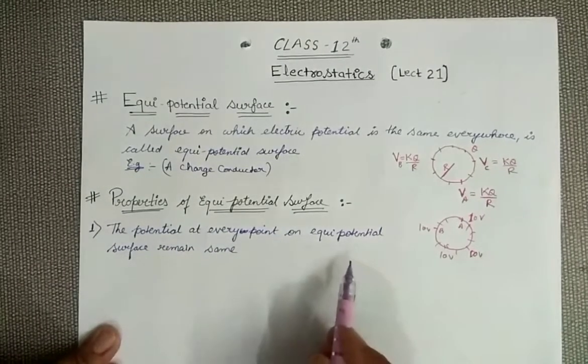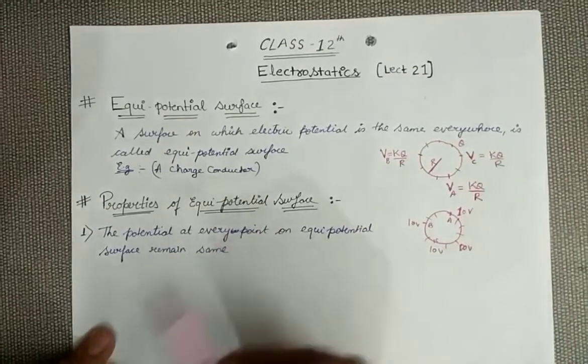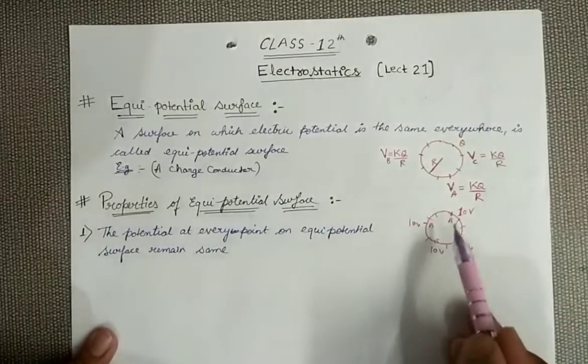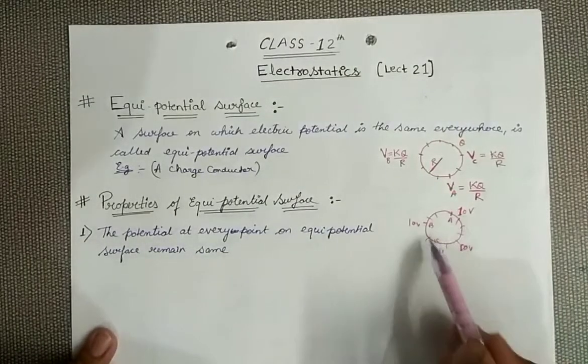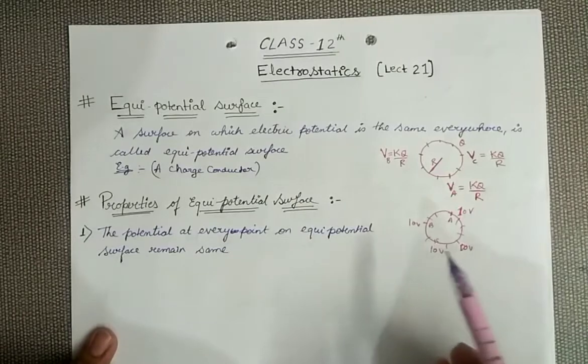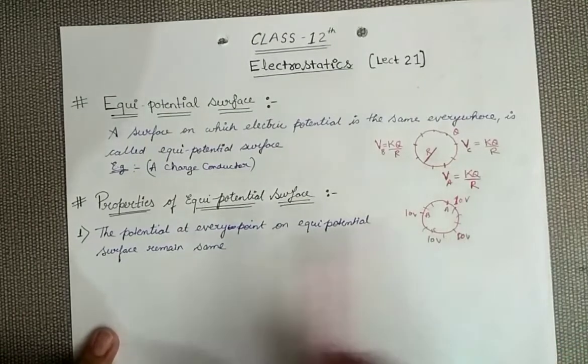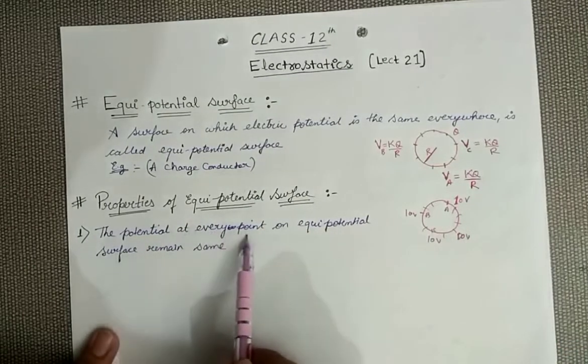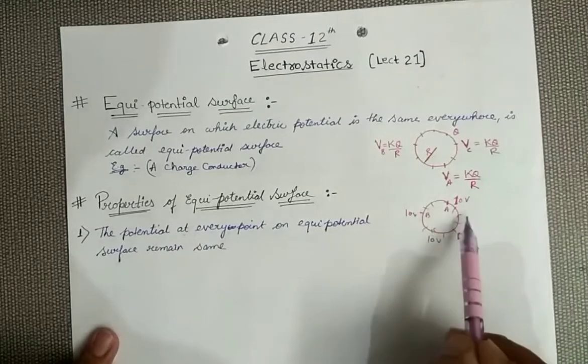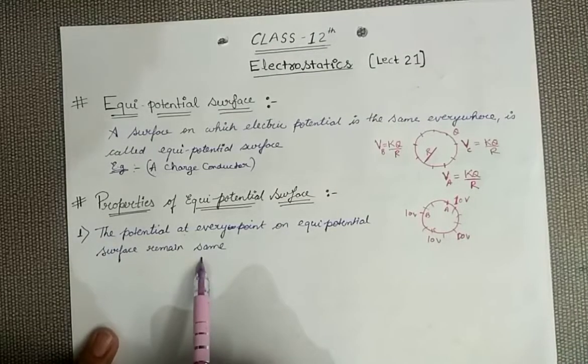It's a very simple property. This is already discussed in the definition itself: if this is a conductor and I am saying that it is an equipotential surface, it only means that the potential at every point on this equipotential surface will remain the same.